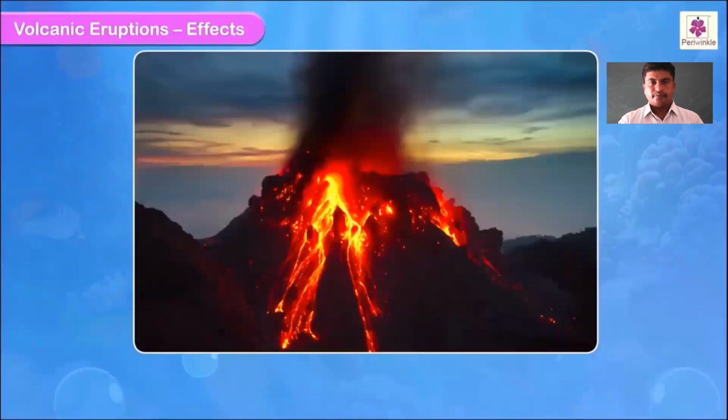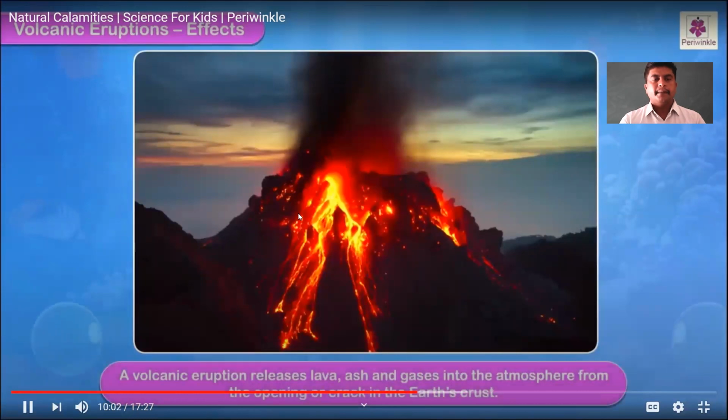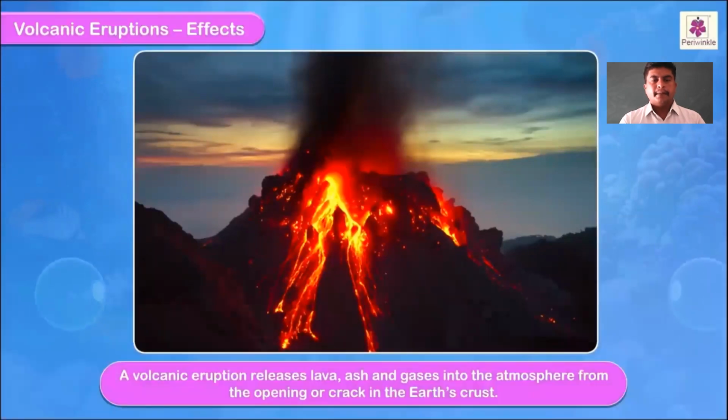Effects of volcanic eruptions. Now, we shall study the effects of the volcanic eruption, right? Yes, these have been the effects. A volcanic eruption releases lava, ash, and gases into the atmosphere from the opening or crack in the Earth's crust.